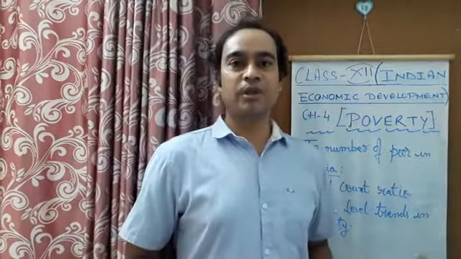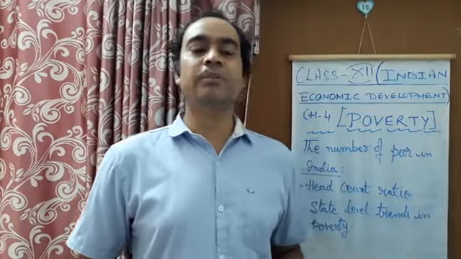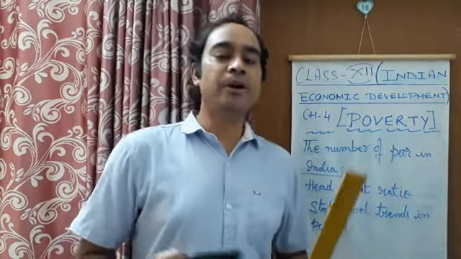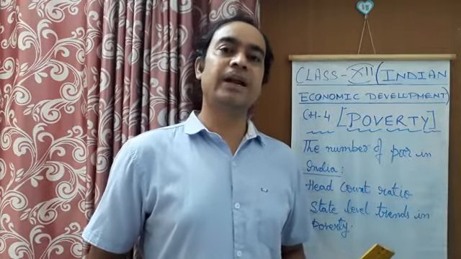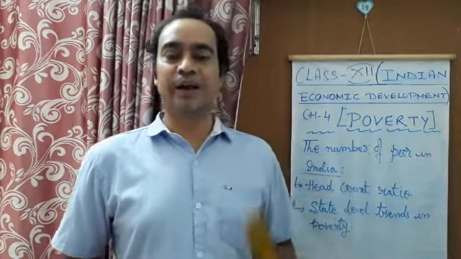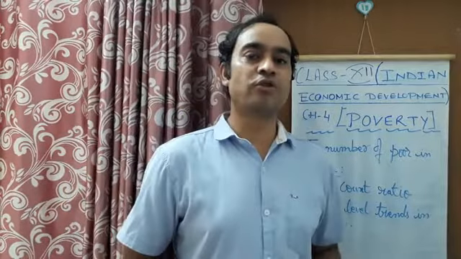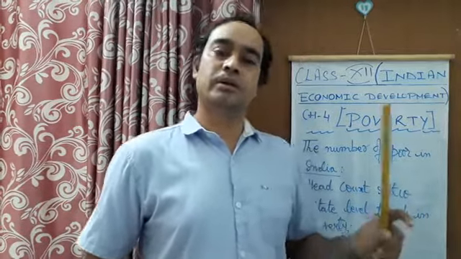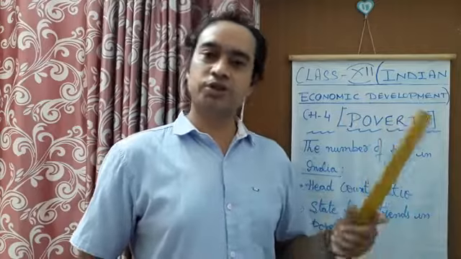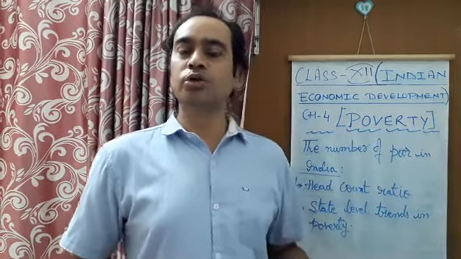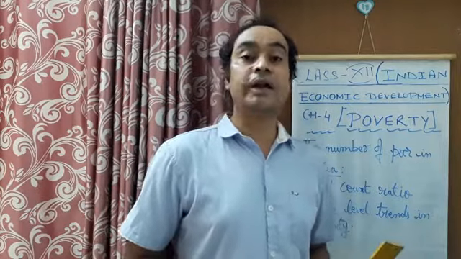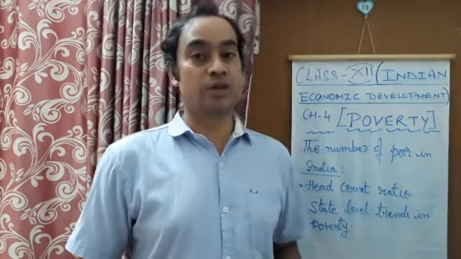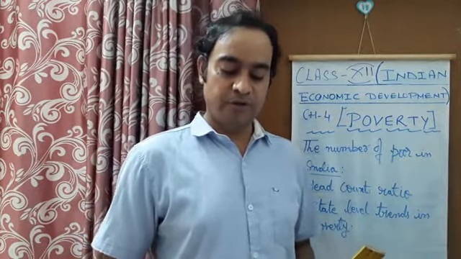Even if this time the crop is alright, he will be trapped in debt. He will be called indebted, because in the second crop he has not got enough money to pay the first loan and the second loan also. This is how these people become indebted. So this is another cause of poverty.